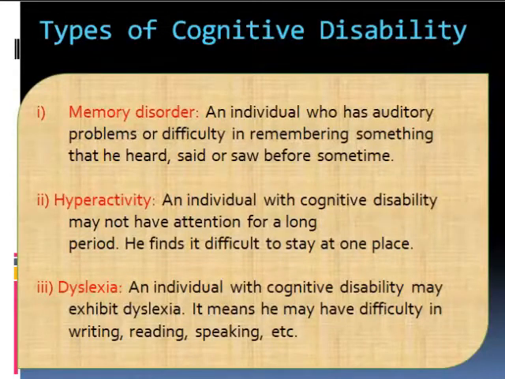They feel agitation in talking with others. They cannot write the words properly, they cannot read things properly, etc. As an example of this disability, you can remember the movie Taare Zameen Par, in which the boy Darsheel had this kind of problem, dyslexia, right?